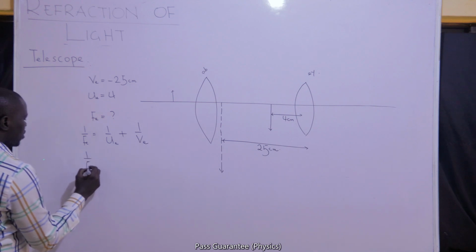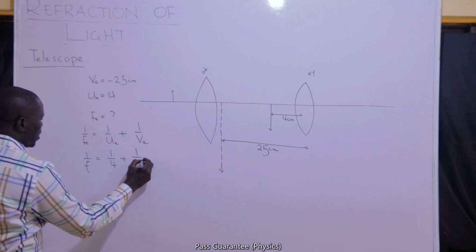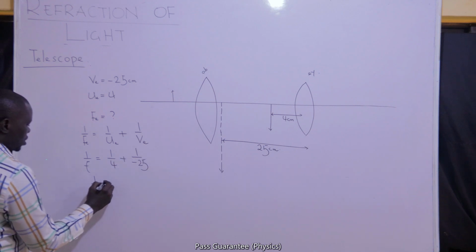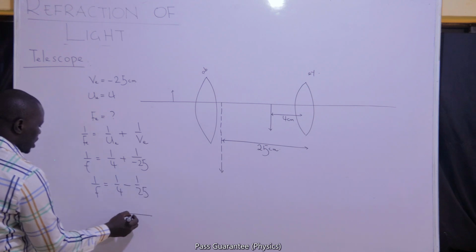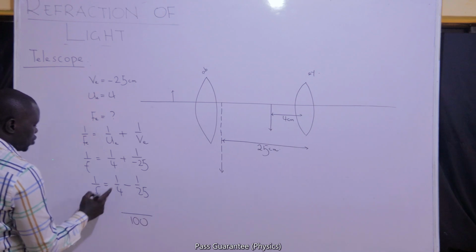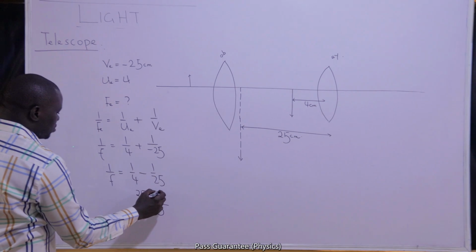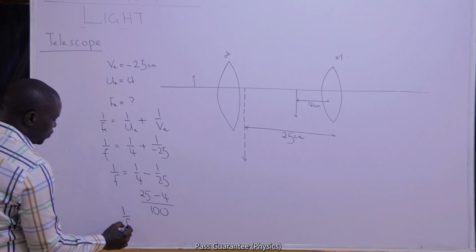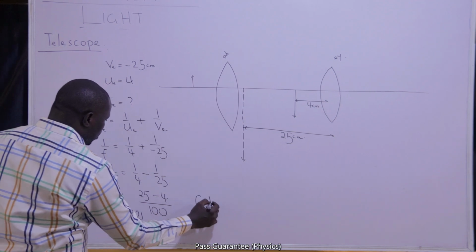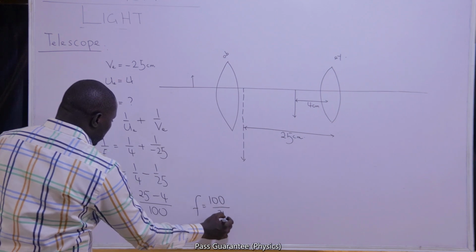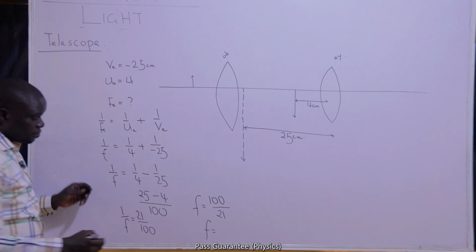That's 1 over F is equal to 1 over U, that's 4, plus 1 over V, that's minus 25. That's 1 over F is equal to 1 over 4 minus 1 over 25. LCM 100. 100 divided by 4 is 25, times this 25, minus 100 divided by 25 is 4, times this is 4. So I will have 1 over F is equal to 21 over 100, and F must be equal to 100 over 21. 100 over 21 must be 4.8 centimeters.